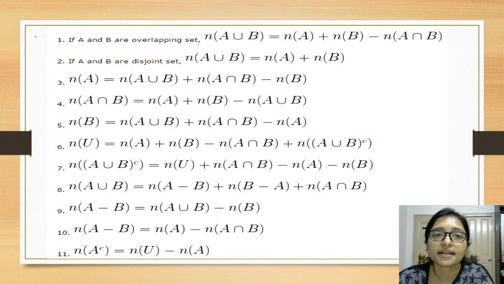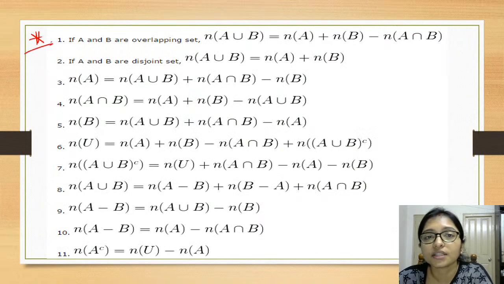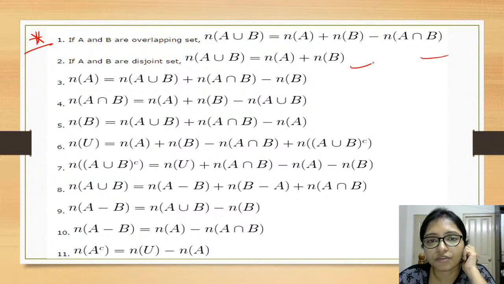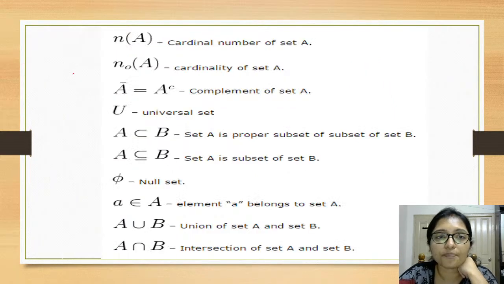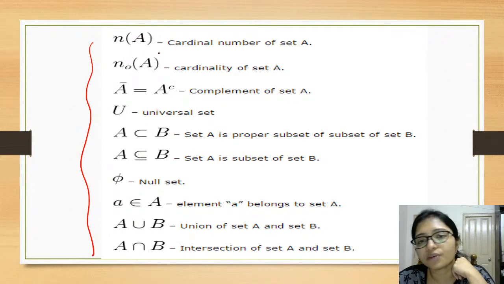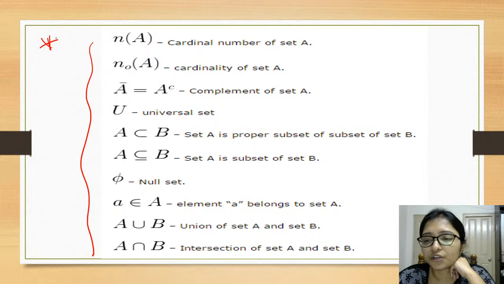Yes, and these are the formulas for set theory. Important formulas, this one first, second, and this is your quick revision. For your quick revision, try to remember the formulas. These formulas will be helpful before the exam. And this is also the cardinality ratio. What are the formulas you have to remember? And sometimes they can also ask some theoretical questions. These are the theoretical questions.